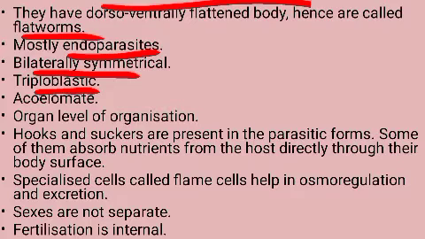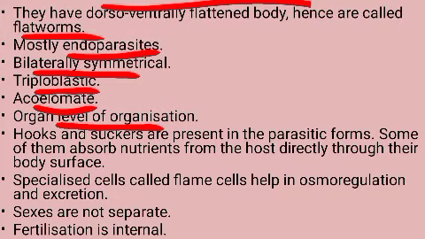Then they are acoelomate animals. That means A here means absence of coelom. They do not have a coelom. And then they show organ level of organization. Here they are having organs, but organ systems are absent. They show organ level of organization.